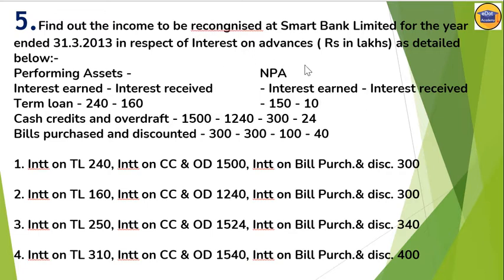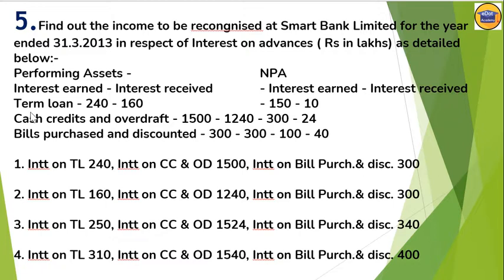Under the NPA, whenever some income is actually received, only that is taken on the books of account. So whatever interest we take under NPA, we will take only 10, 24 and 40. This point you have to keep in mind. But under performing assets we can take interest earned. Whatever interest earned is there, we can take into account, whereas for NPA we take only the interest actually received.